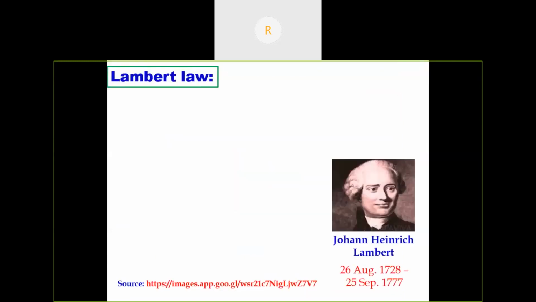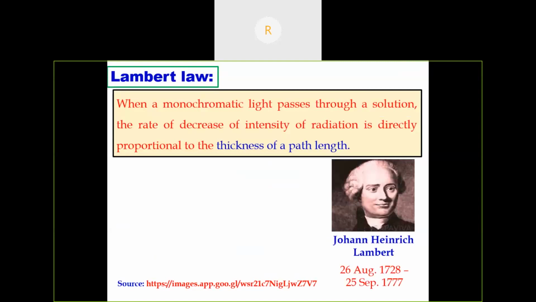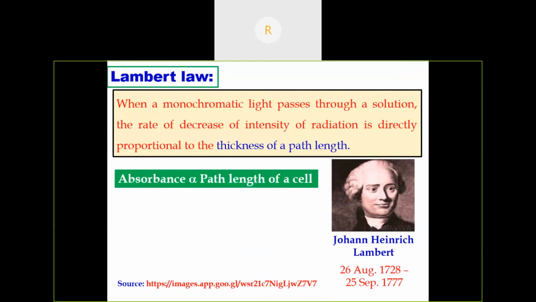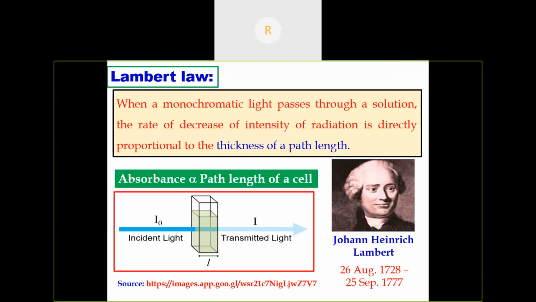Now Lambert's law. Johann Heinrich Lambert states that when a monochromatic light passes through a solution, the rate of decrease of intensity of radiation, or absorbance, is directly proportional to the thickness of the path length. So according to Lambert, absorbance is directly proportional to the path length of the cell. Here I0 is the intensity of incident light. I0 is 100 before passing through the cell because no radiation has been absorbed.